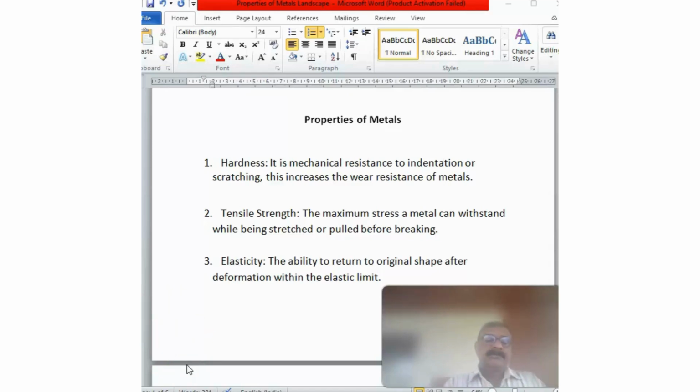Second one is tensile strength. This is the maximum stress a metal can withstand while being stretched or pulled before breaking. If you stretch a metal, it should not break below its specified tensile strength.